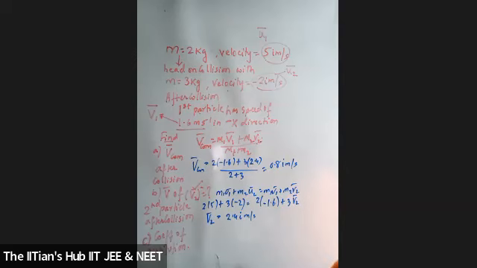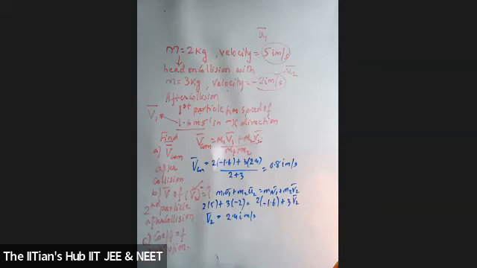For inelastic collisions, what is the condition required? If two bodies collide with each other and the collision is inelastic, they will move with the same velocity. That means the two objects can go together, stick to each other, and move with the same velocity.